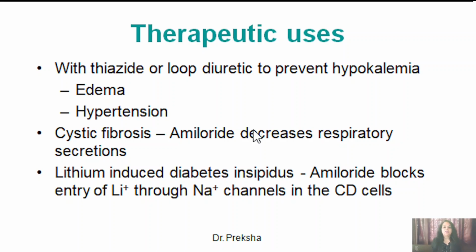Now coming to the therapeutic uses of amiloride and triamterene. These drugs are basically used with thiazide or loop diuretics to prevent hypokalemia, and these are used in case of edema or resistant hypertension. It is also used in cystic fibrosis, as amiloride decreases the respiratory secretions in these patients. Also in lithium induced diabetes insipidus. Amiloride blocks entry of lithium through the sodium channels in the collecting duct cells. Amiloride is the drug of choice for lithium induced diabetes insipidus. So this was about the therapeutic uses of amiloride and triamterene.